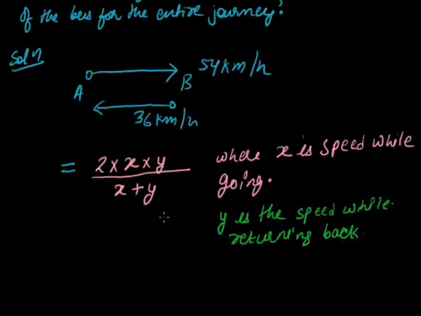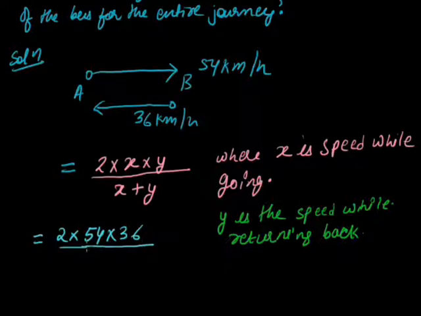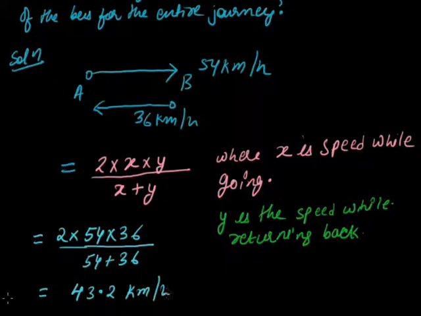So we put the given values in the formula: 2 into 54 into 36, divided by 54 plus 36, and this will give us 43.2 kilometer per hour. This is the average speed.